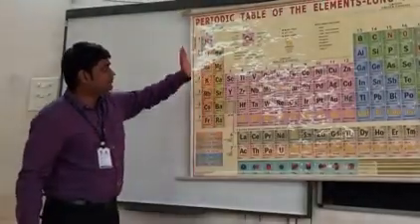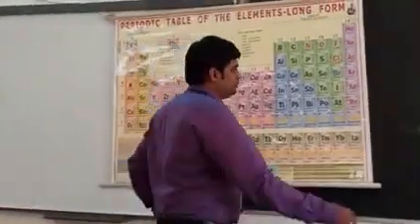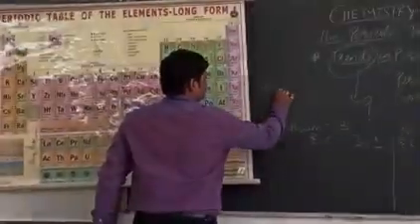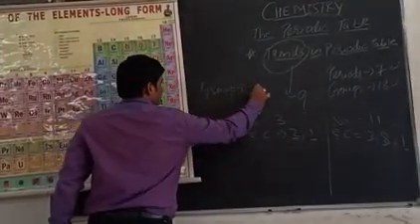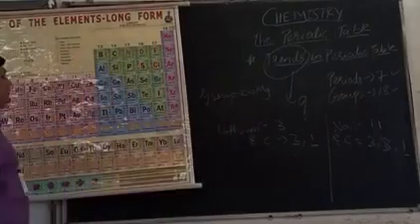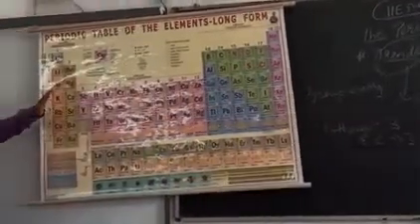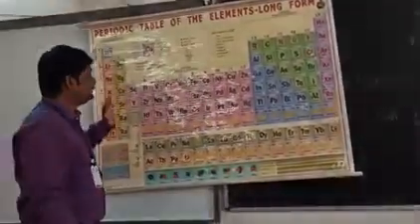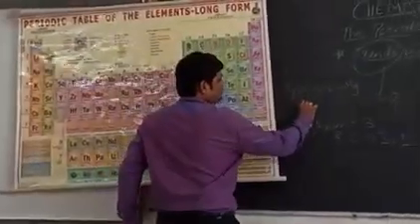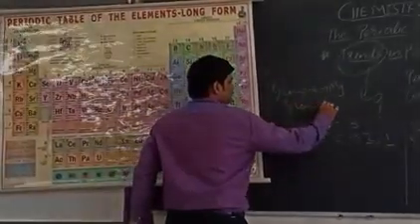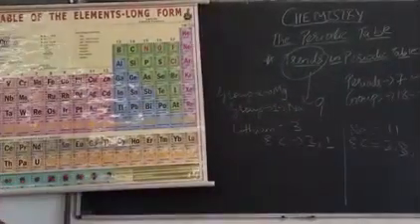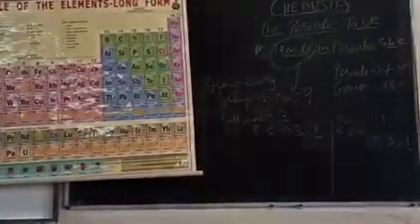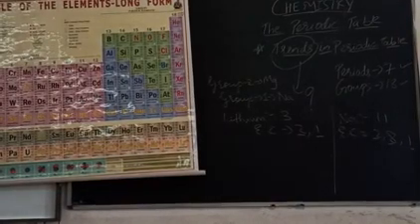So if I say magnesium is placed in group 2, Mg. And I take another example, sodium. Sodium is placed in group 1, Na, that is sodium.